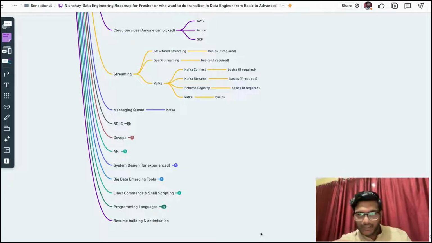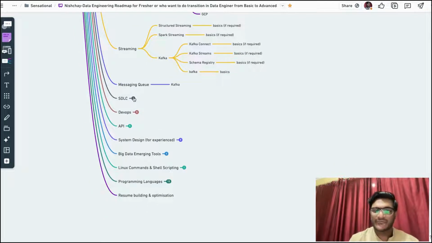But you don't need to deep dive into streaming because you are a fresher. They will not expect deep knowledge, but to be on the safe side you can focus on architecture-level knowledge: what the Kafka architecture looks like, the Kafka broker machine, how partitioning works, and what the producer and consumer are. You should know this type of concept before going for an interview.